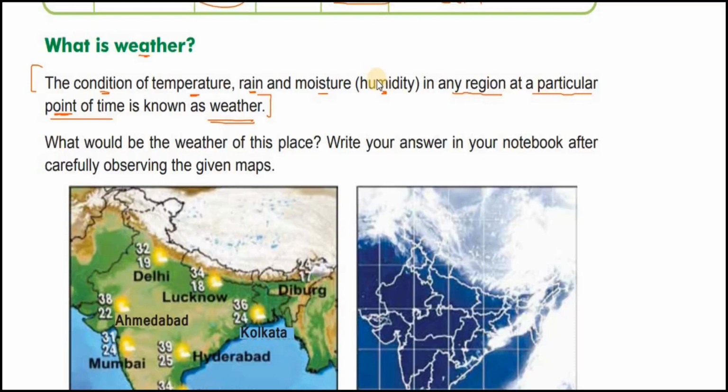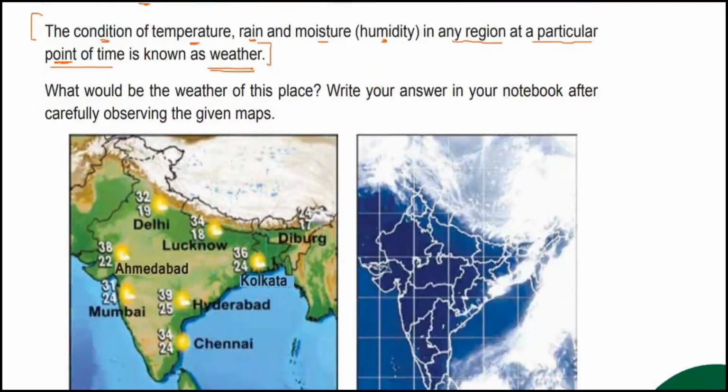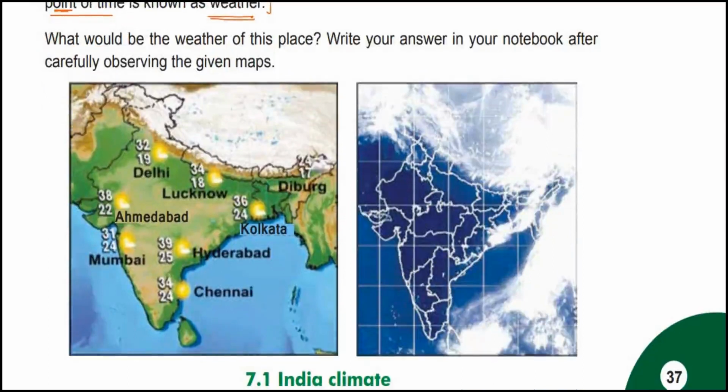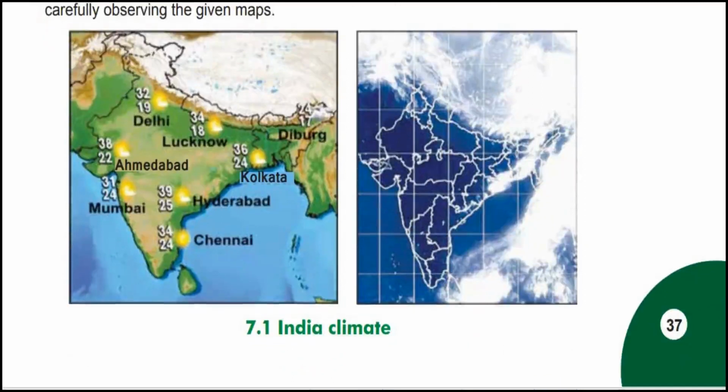But over a long period of time, 10 years, 20 years, a whole period of time, then I call it climate. So what would be the weather of this place? Now look at the two diagrams given. Write your answer in your notebook after observing the given maps. Think of this. First condition you see: Ahmedabad 38-22, Mumbai 31-24, Hyderabad 39-25, Chennai 34-24, Delhi 32-19.